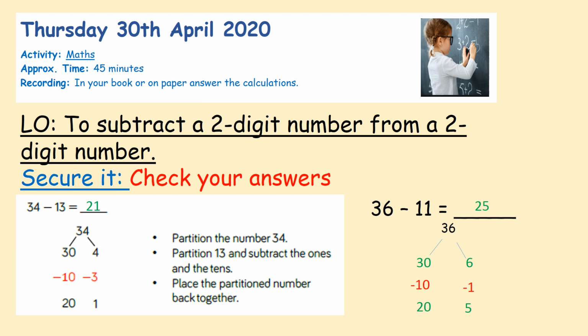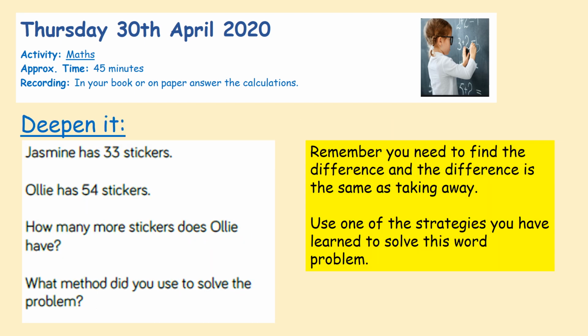If you didn't, my objective to you is to make some time with your grown-up later to try and figure this out, and maybe they can give you some more and you could do some more practicing of this. If you did get that correct and you feel like you're ready for your next step, let's move forward together. So we're going to deepen it now.